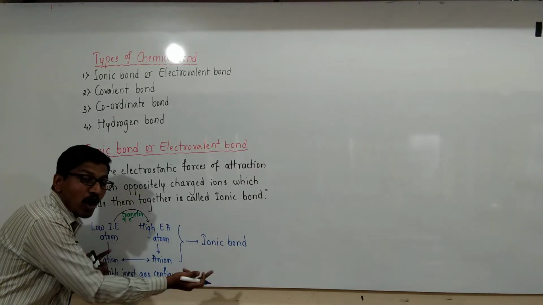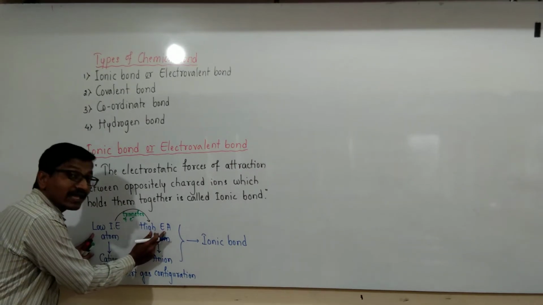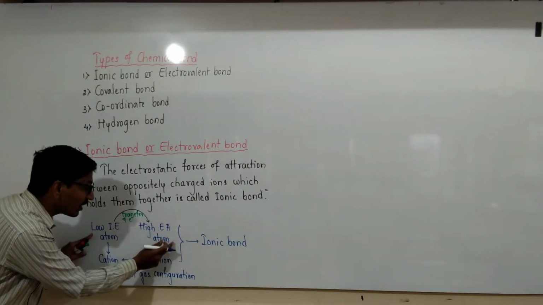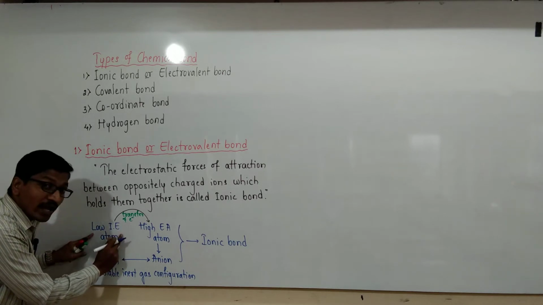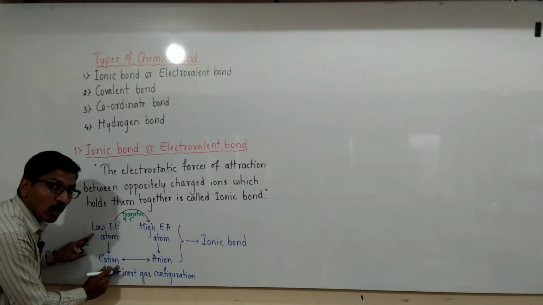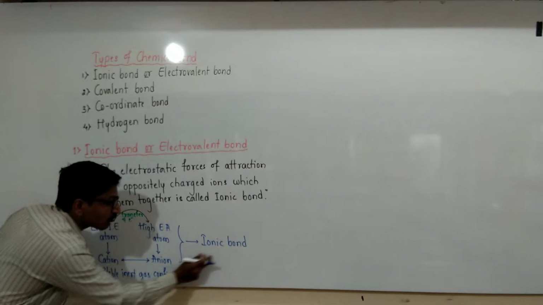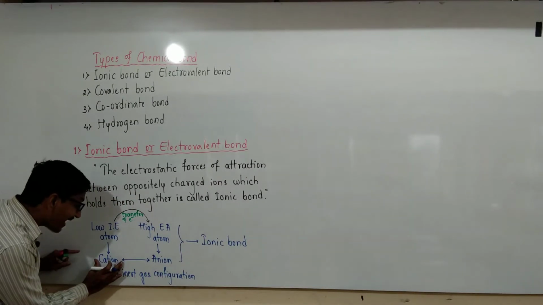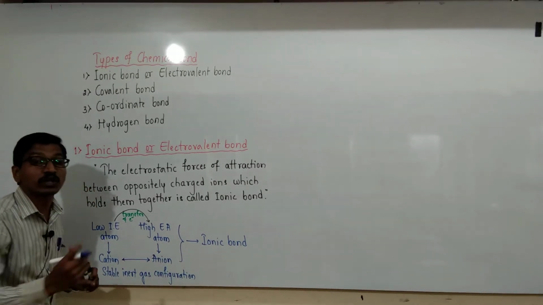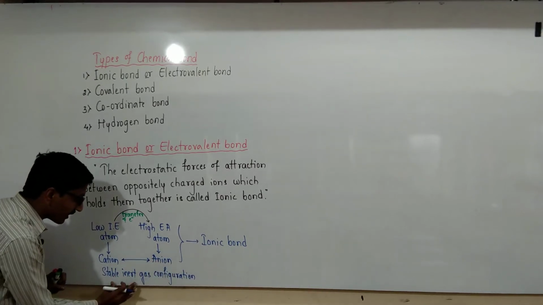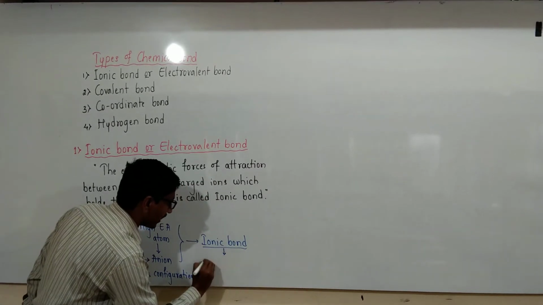And the ionic bond is formed by the transfer of one or more valence electrons from a low ionization energy atom to a high electron affinity atom, which accepts electrons to form an anion. After losing electrons, the low ionization energy atom gets converted into a cation, and the attractive forces between anions and cations hold them together to form an ionic bond. The cations and anions attain the stable inert gas configuration, and this ionic bond is non-directional in nature.